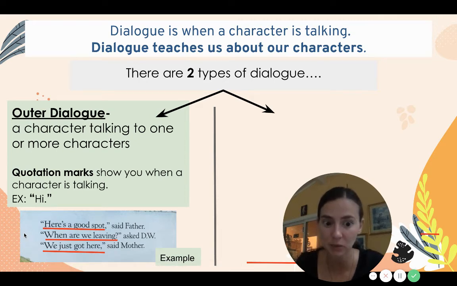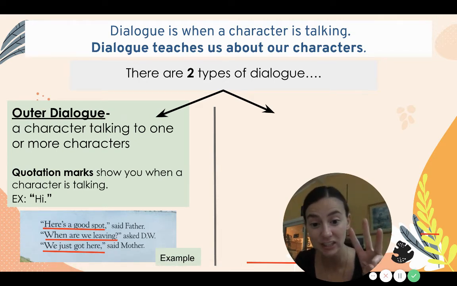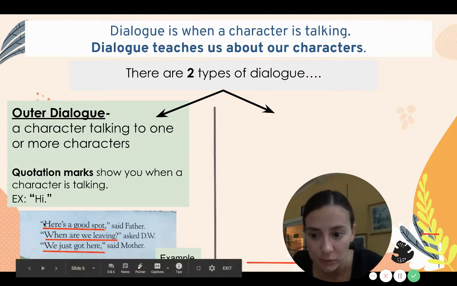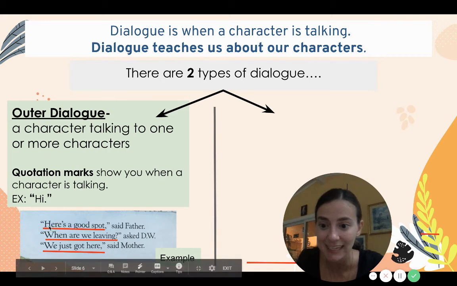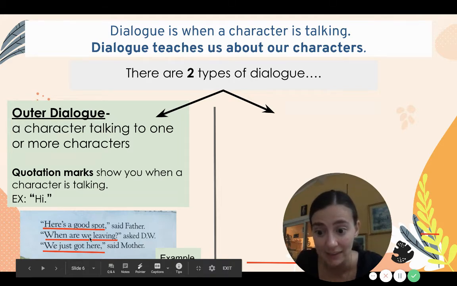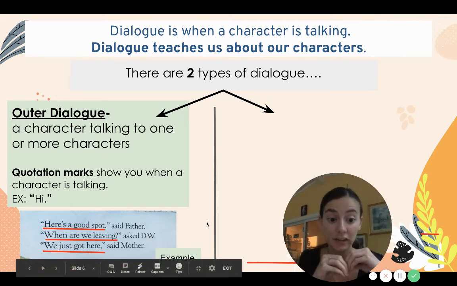So this is from DW All Wet. Oh my goodness, and there are 3 characters talking here. Do you notice all these quotation marks? This is at the beginning of what this character is saying. Here's a good spot, and that's at the end. And guess who said that? Said Father. So this is what Father is saying. "Here's a good spot," said Father. "When are we leaving?" asked DW. Now, DW said that. "We just got here," said Mother. That's what Mother said. Awesome. So that's an example of characters talking to each other.